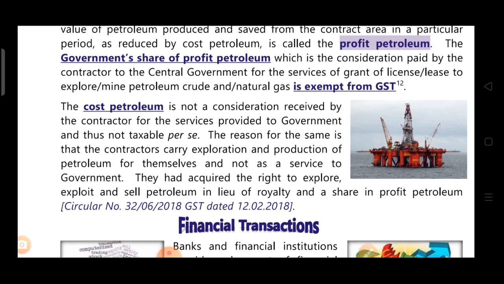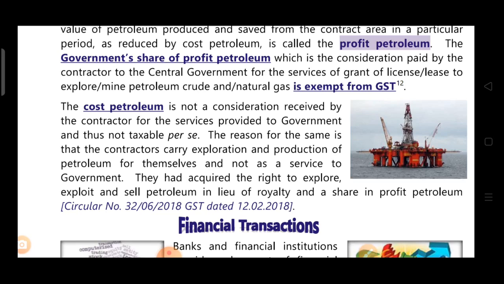So this cost petroleum, that is not the consideration that is received. The reason for the same is that the contractor carries out exploration and production of petroleum for themselves and not as a service to government. They had acquired the right to explore, exploit and sell petroleum in lieu of royalty and a share in the profit petroleum.